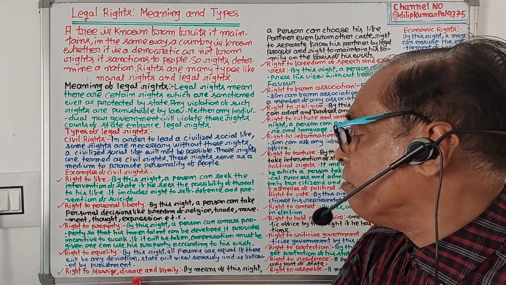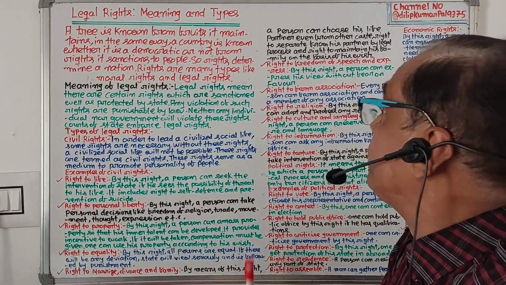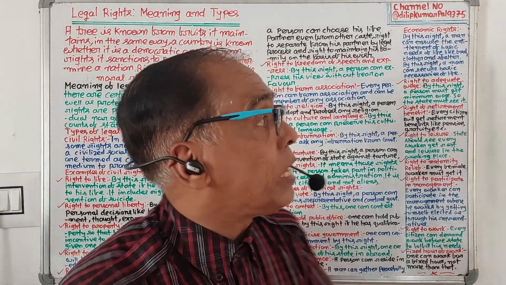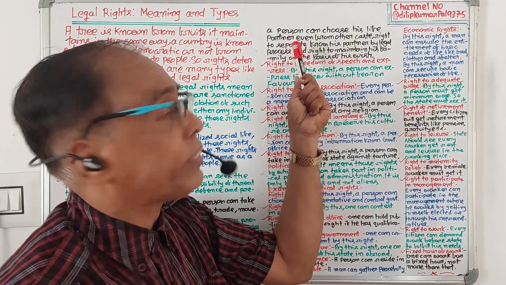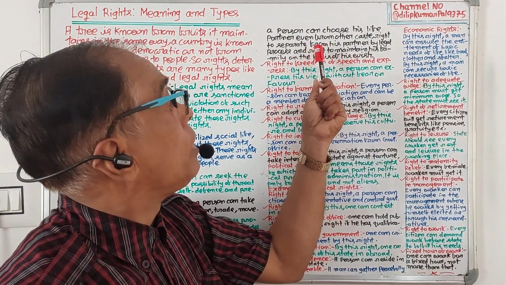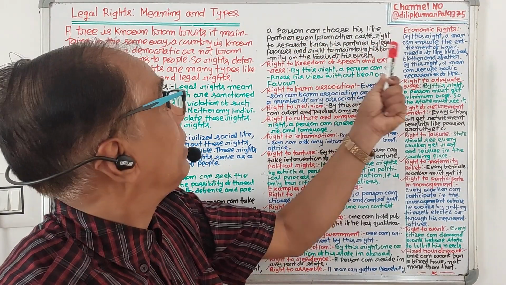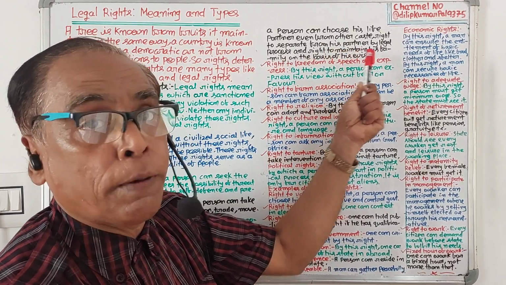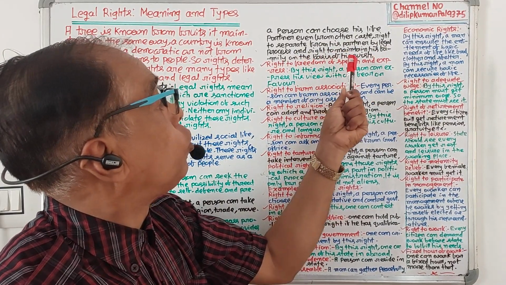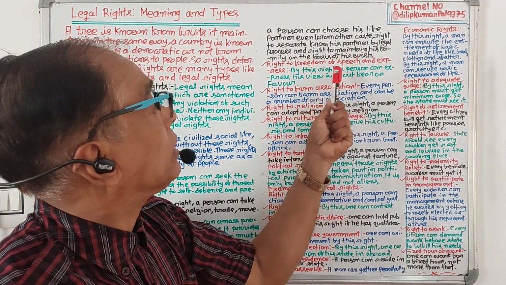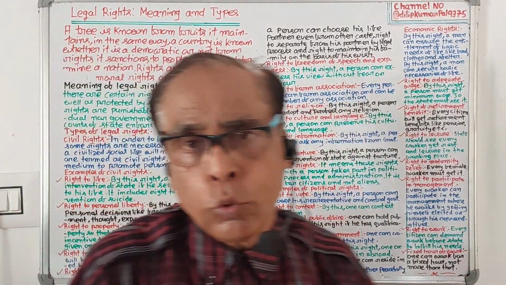Then, right to marriage, divorce and family. By means of this right, a person can choose his life partner even from other caste. Right to separate from his partner by legal process, and right to maintain his family on the basis of his wish.